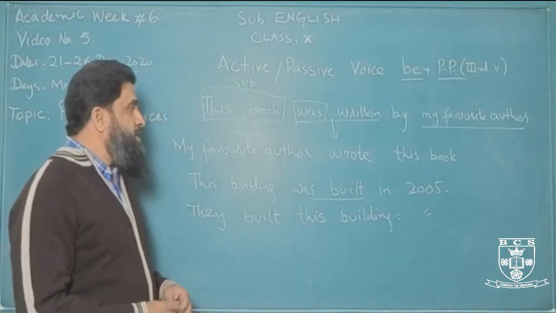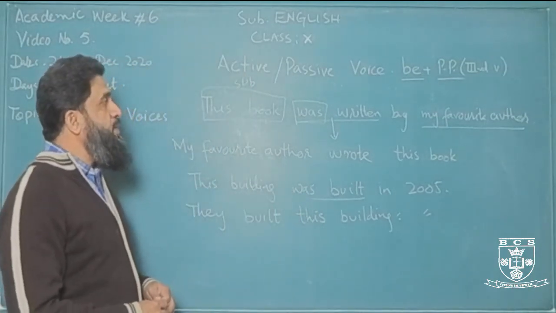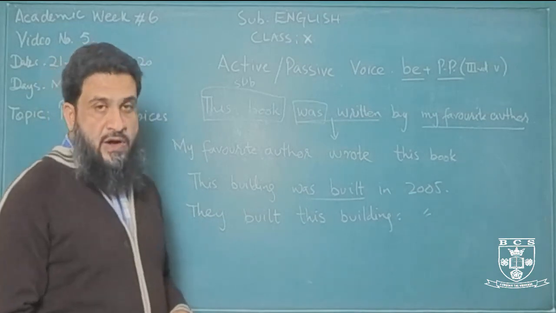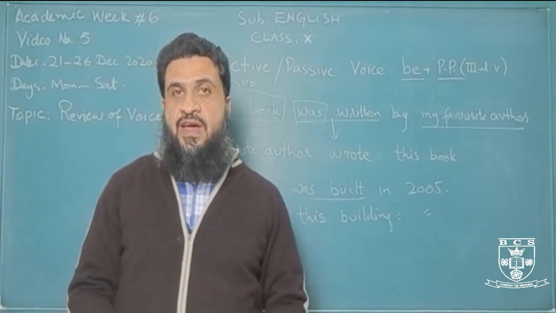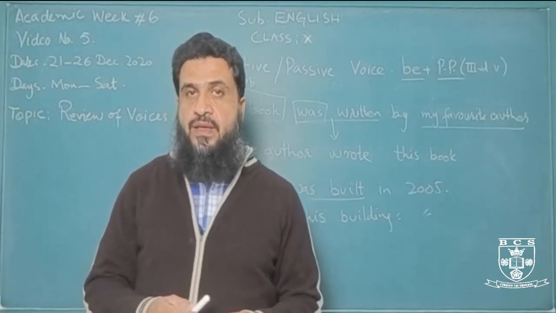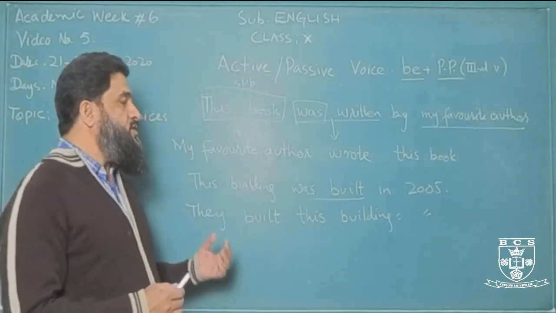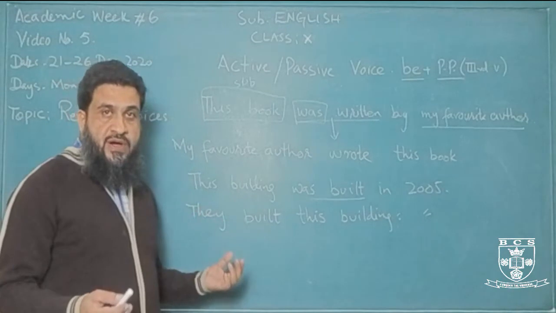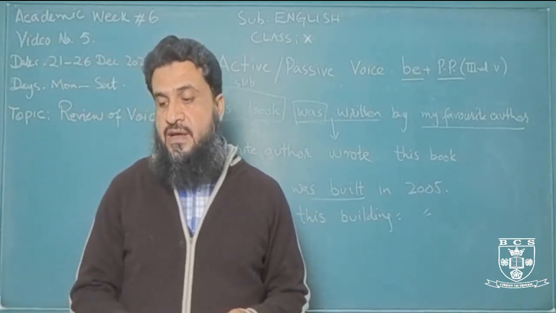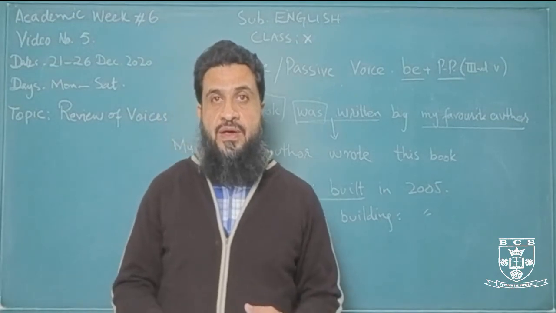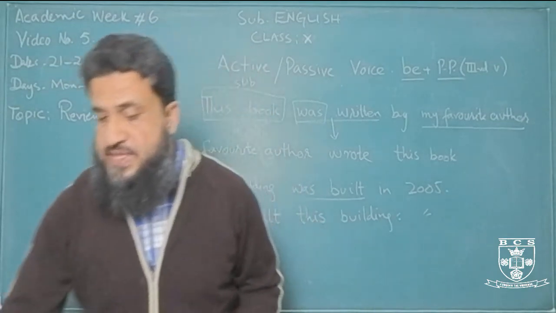So you need to keep this in your mind. If the doer of the action is not mentioned in the passive, and still you have to change it into active, use an indefinite pronoun, or they, or somebody, or people sometimes, as a subject.